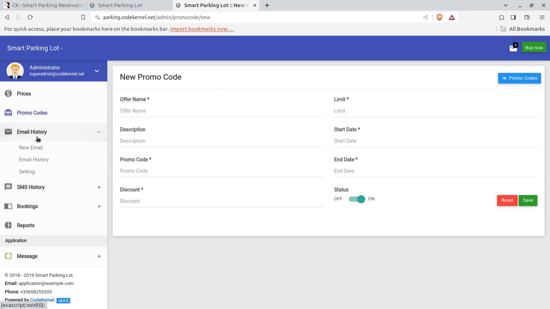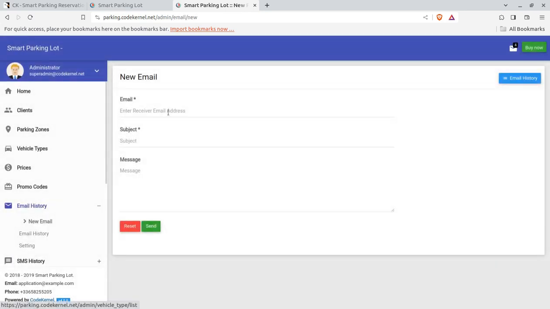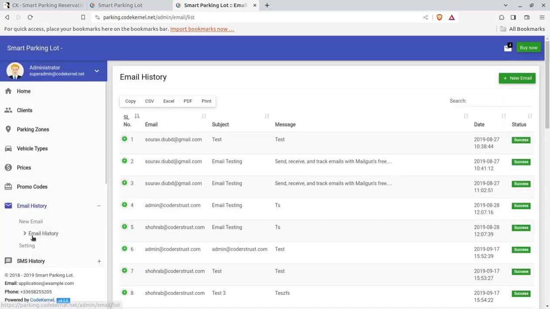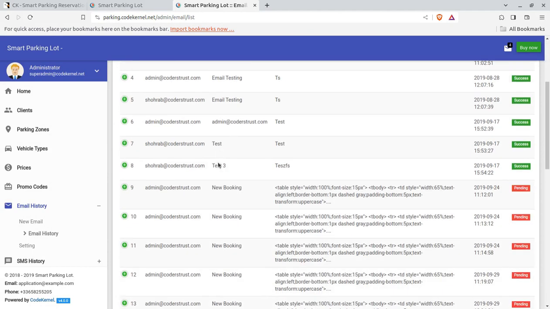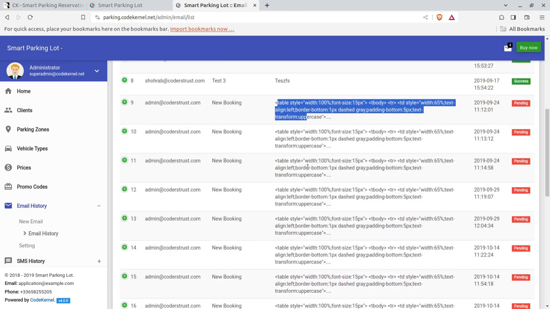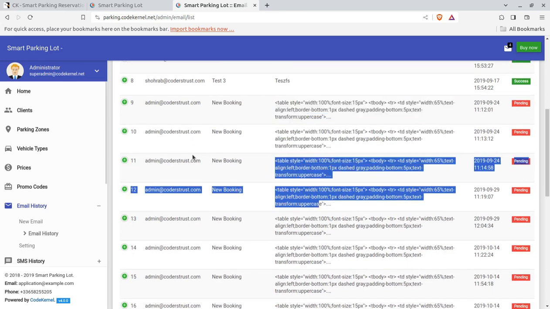Next is the email history. You can send a new email to the users from this screen. You don't need to log in to your email even. You can send email directly from the system. Email history shows what mail has been sent by the system or directly by you. If it is a system sent email, it is an automated type, and you can directly send an email.